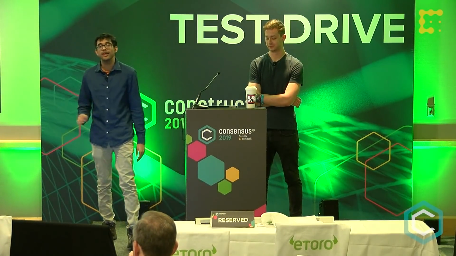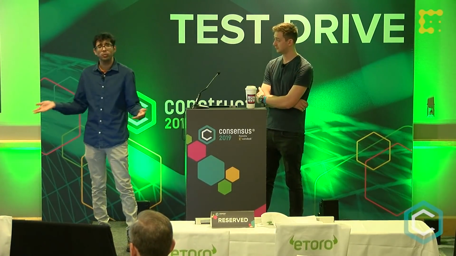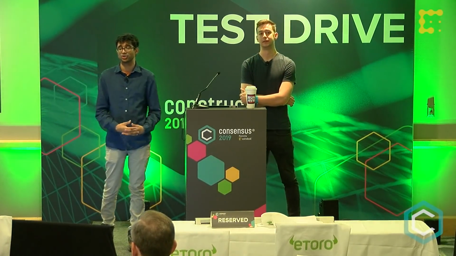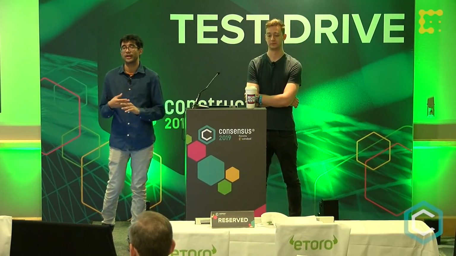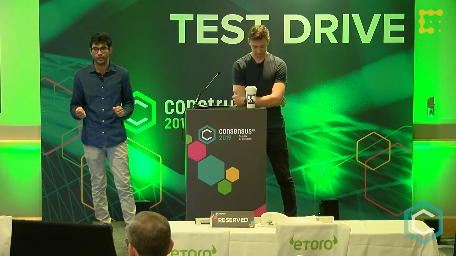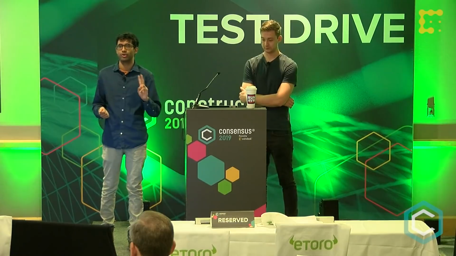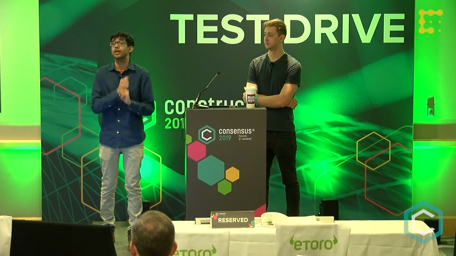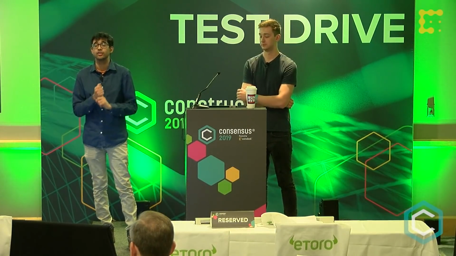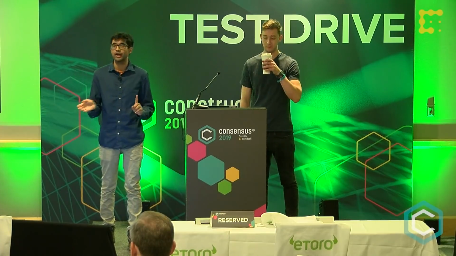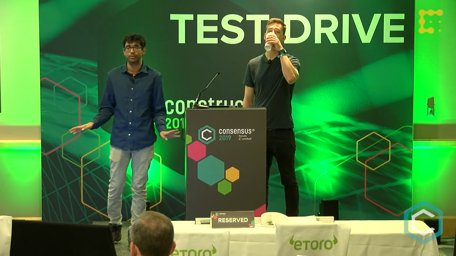Perfect. Definitionally, the AVM is the world's first Turing-complete execution engine that allows you to directly run Java bytecode on the blockchain. There are two important takeaways from that. Number one, the AVM does not touch the JVM. It sits on top of the JVM. It is not a modification of the JVM. It does not re-implement the JVM.